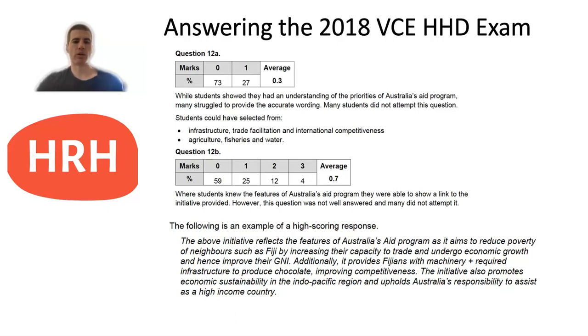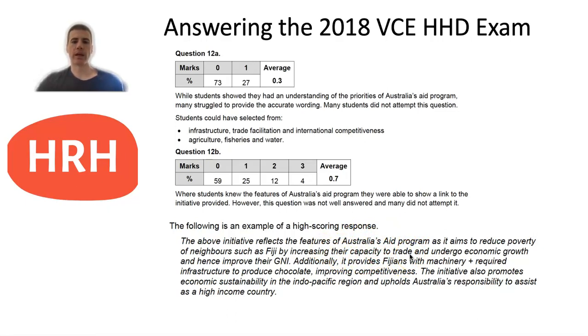So you had to make sure that you were making some links from the program to one or more of those. You'll see here the example of the high scoring response they provided in the examiner's report. It mentioned that this program was aiming to reduce poverty in Fiji by increasing the capacity of that country to trade, because they were then able to trade this chocolate.